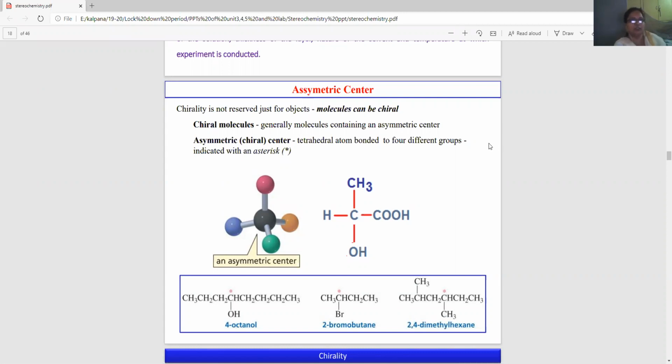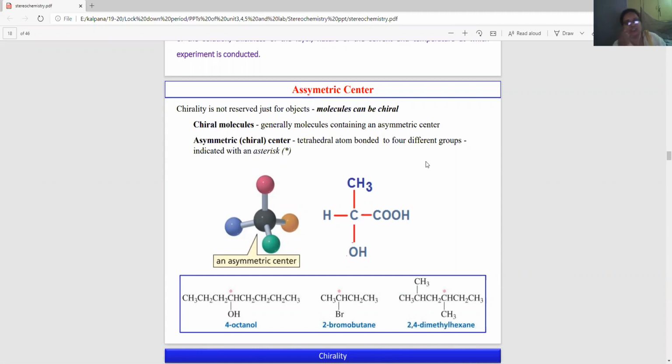So now we'll go for chirality. So what is meant by chirality? Chirality is not reserved just for objects. Molecules can also be chiral in nature. Chiral molecules generally contain an asymmetric center.